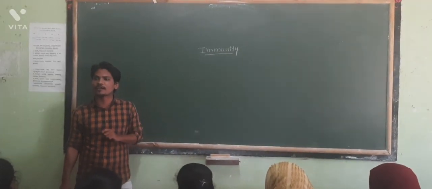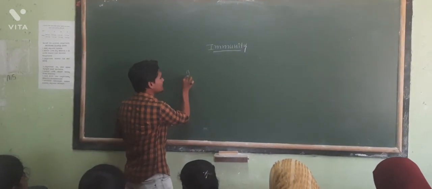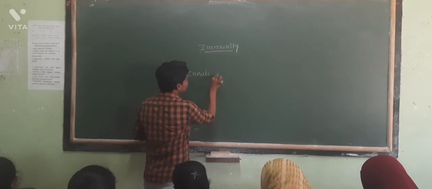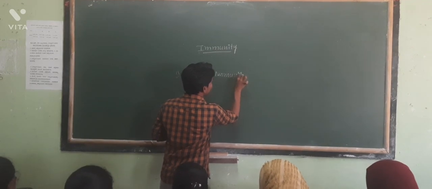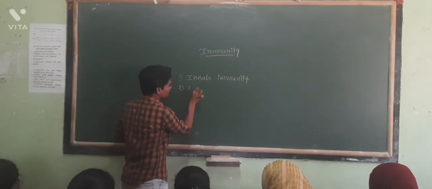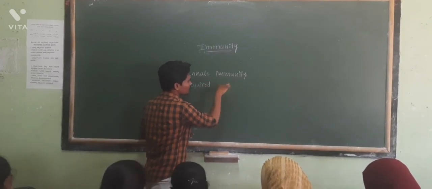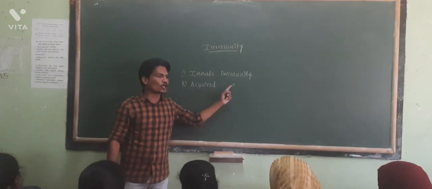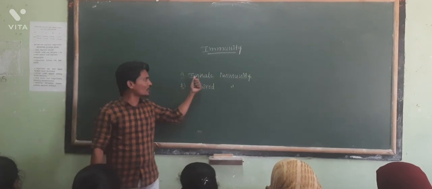In this immunity, we are classified into two major types. The first one is called innate immunity, and the second one is called acquired immunity. So let us discuss the first one, innate immunity.